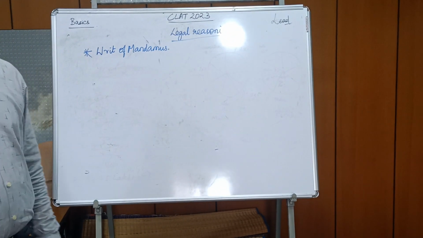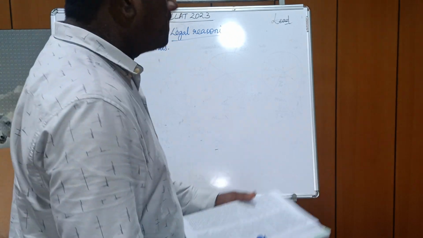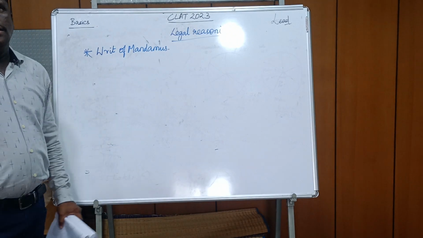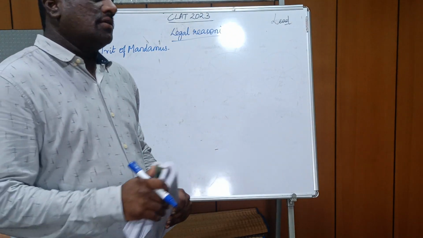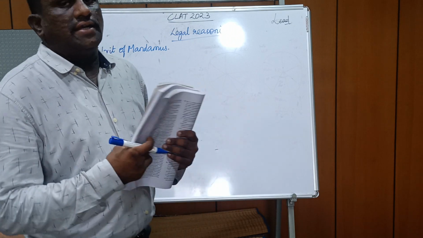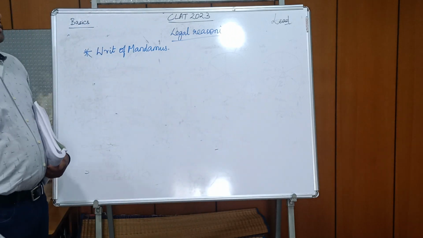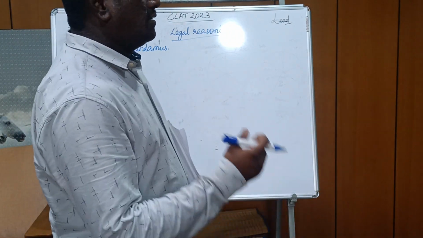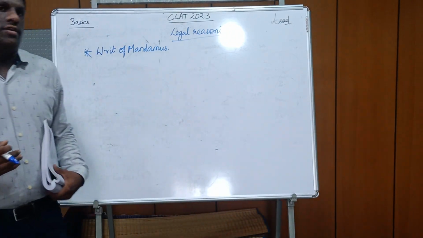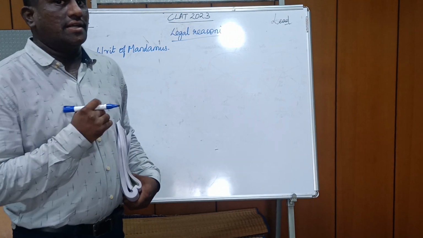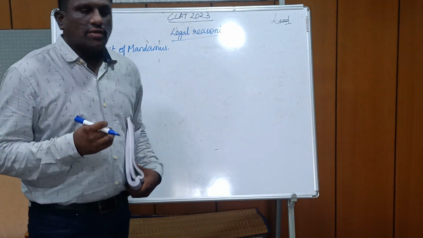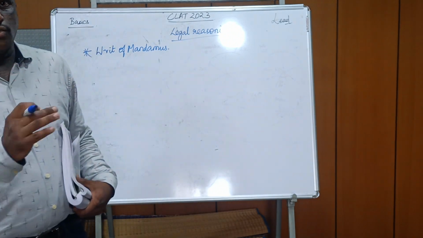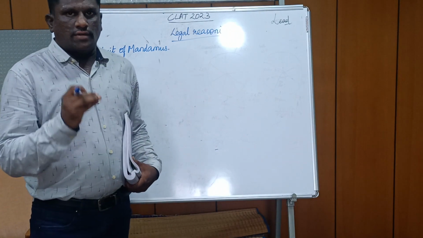So basically, the passage says that a writ is a public law remedy, because here it says that the court can direct certain governmental agencies in order to fulfill their duties. For example, the legal duty of a certain governmental organization. So for example, you have your local bodies. Your local bodies have a duty to provide you with a good amount of water.